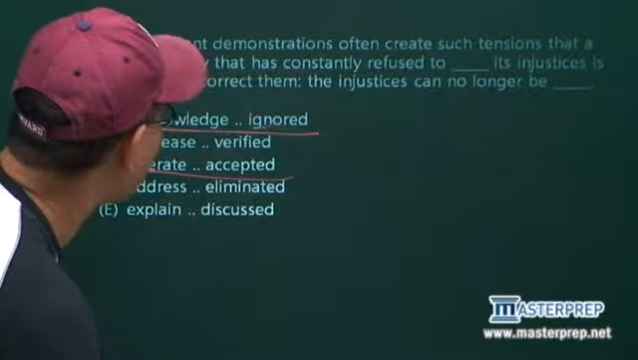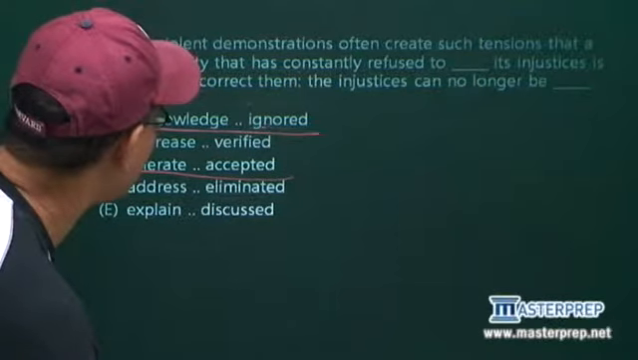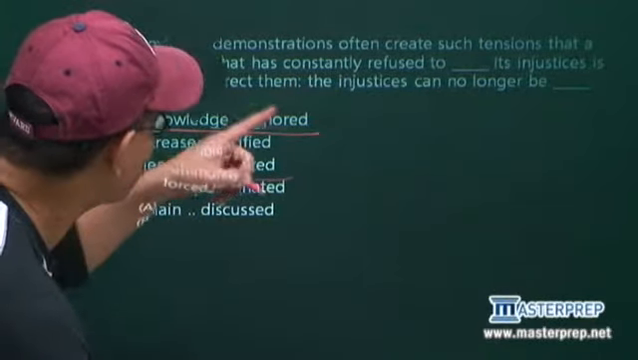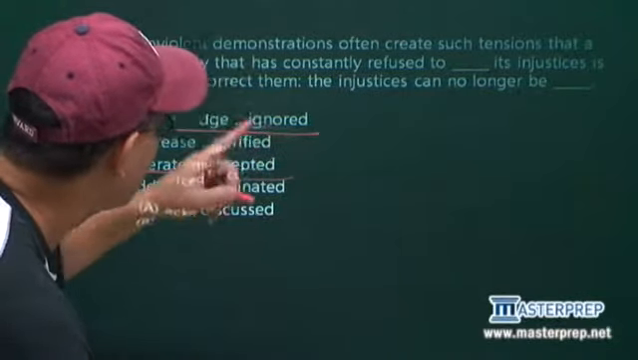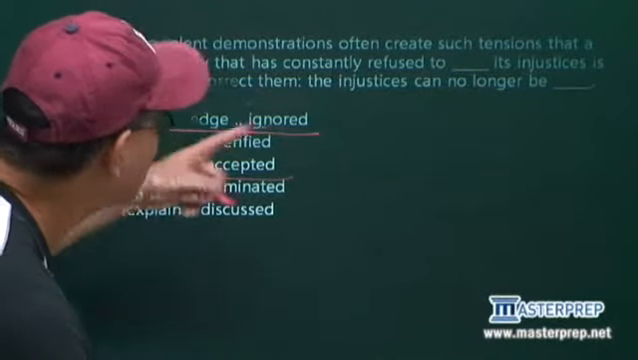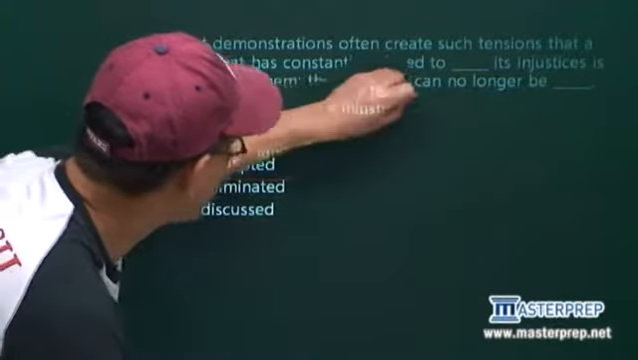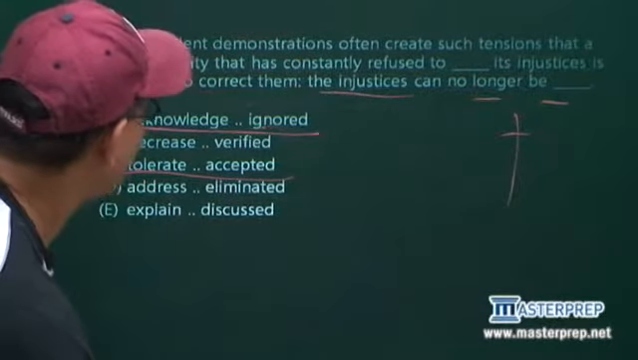Nonviolent demonstrations often create such tensions that a community that has constantly refused to acknowledge its injustices, so they refuse to acknowledge them, is forced now to correct them. They can no longer be ignored, so therefore they must be not ignored. See, the injustices not ignored must be positive.